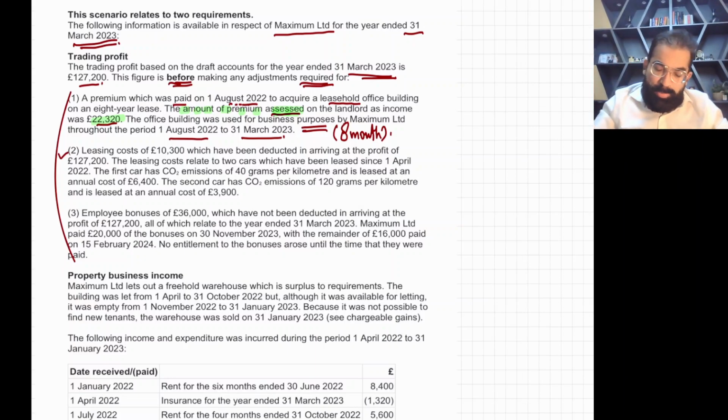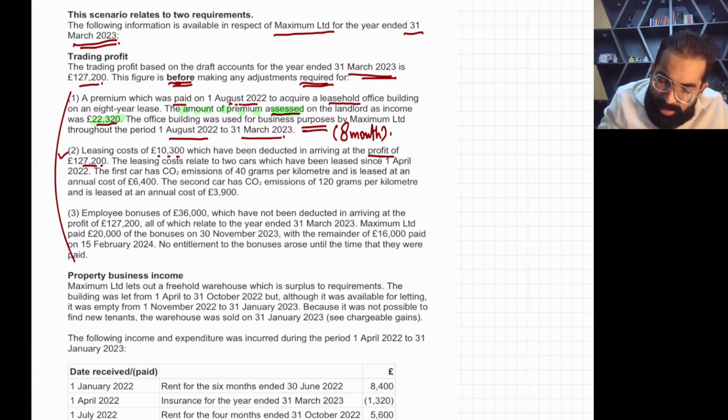Okay, so my respected student, very quickly I'll read this. This is a very simple thing, not a big deal. Leasing cost of 10,300, which has been deducted in arriving at the profit of 127,200. The leasing cost relates to two cars.